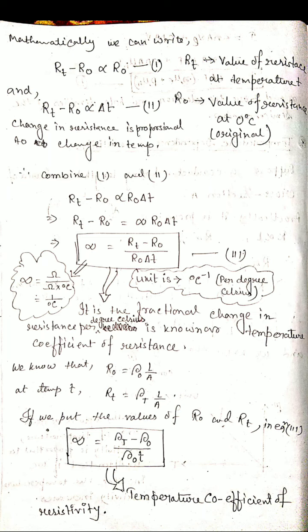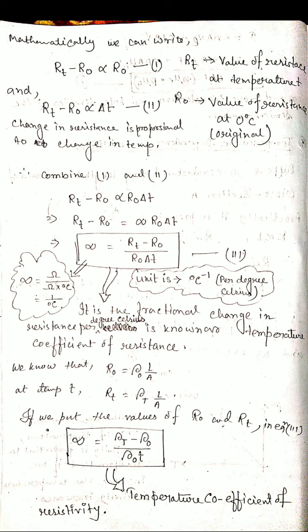And we also know that resistance is proportional to temperature. So this difference of resistance, RT minus R0, is also directly proportional to delta T, the change in temperature. So the change in resistance is also proportional to the change in temperature.